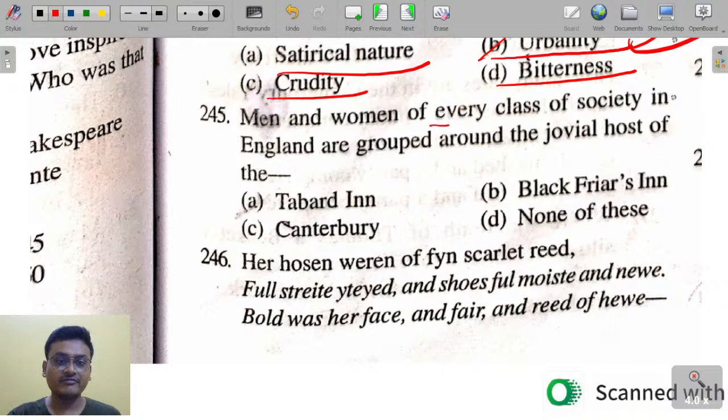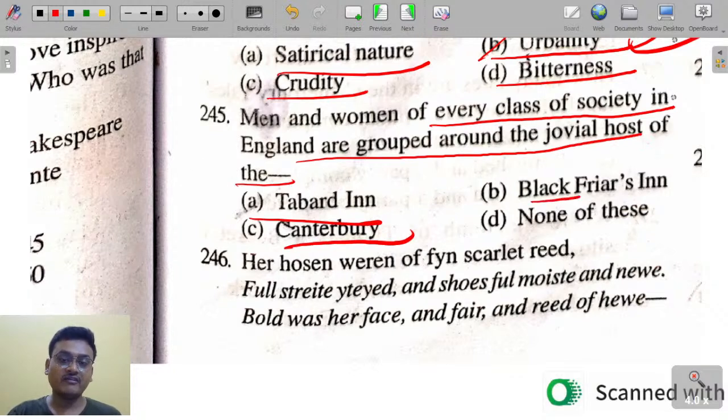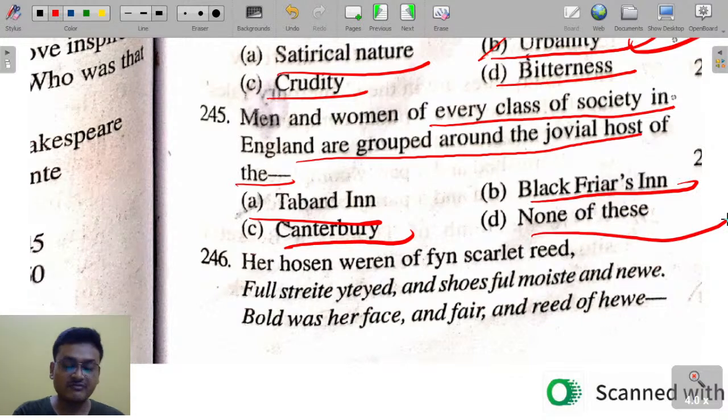Men and women of every class of society in England are grouped around the jovial host of the, Tabard in Canterbury, Blackfriars, none of these. So what was the name of the inn that can be found in Chaucer's Canterbury Tales? Men and women of every class of society in England are grouped around the jovial host of the, it is Harry Bailly, host of the Tabard, Blackfriars, Canterbury, none of these.